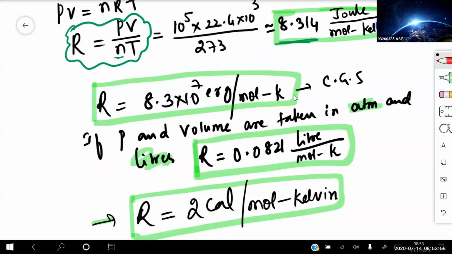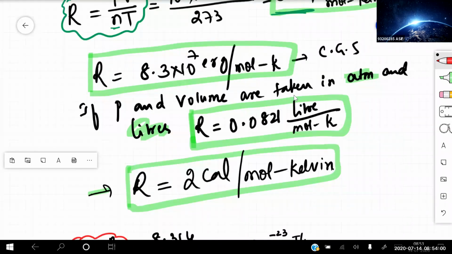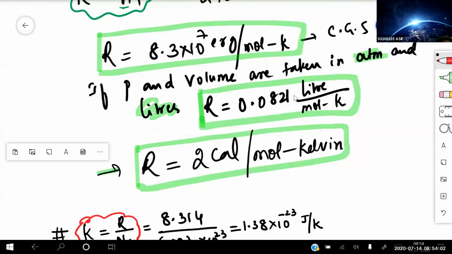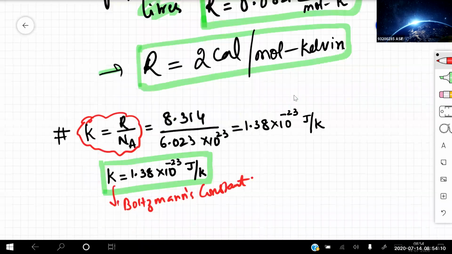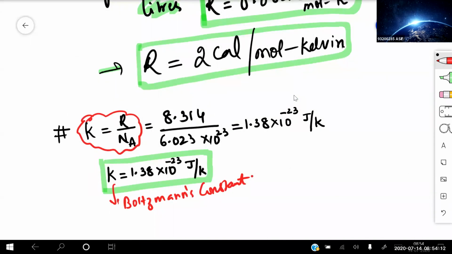And if the pressure and volume are taken in atmosphere and liters, then R is equal to 0.0821 liter atmosphere per mole Kelvin. And if capital R is taken in terms of calorie, R is equal to 2 calorie per mole per Kelvin. And Boltzmann's constant, K is equal to R by Na. R is universal gas constant divided by Avogadro number. Simplifying it, we are getting K equals 1.38 into 10 to the power of minus 23 joule per Kelvin.